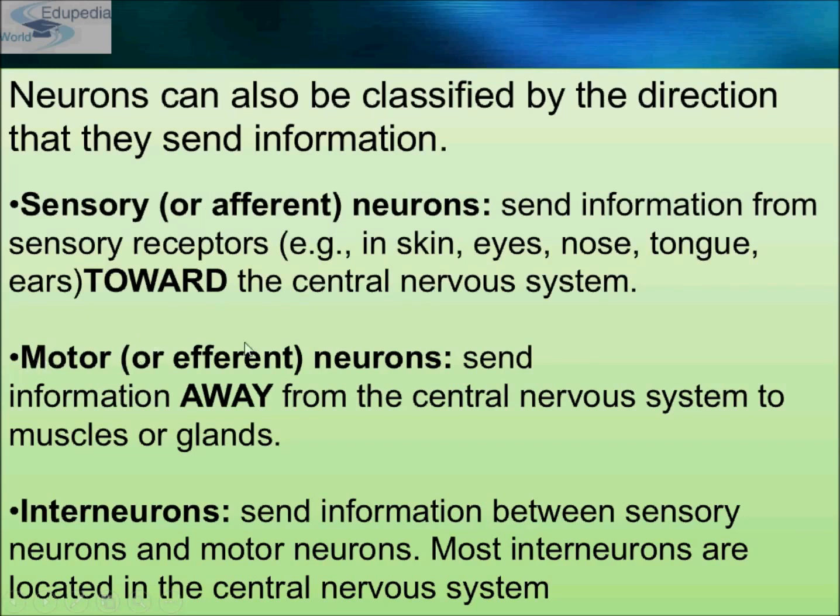A motor neuron is also known as an efferent neuron. It sends information away from the central nervous system to the muscles or glands, so that you immediately pull your hand from that region. And what does an interneuron do? An interneuron is a connecting link between sensory and motor neuron. Most interneurons are located in the central nervous system.